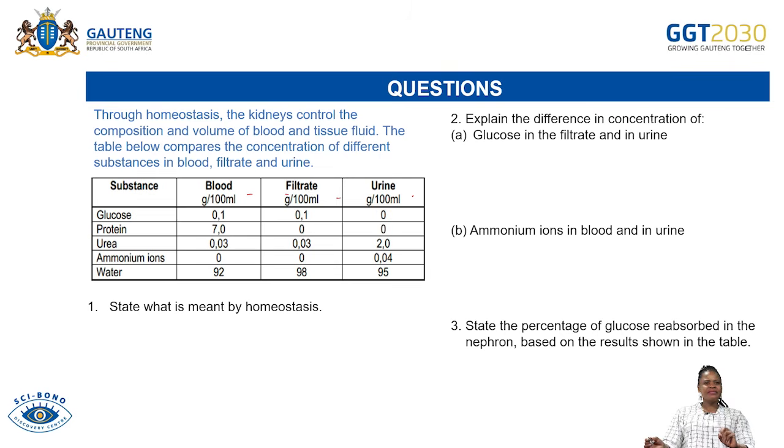You need to study the table that is provided and answer all the questions which are based on this table and the story above the table. So I am giving you only a minute to answer this question.